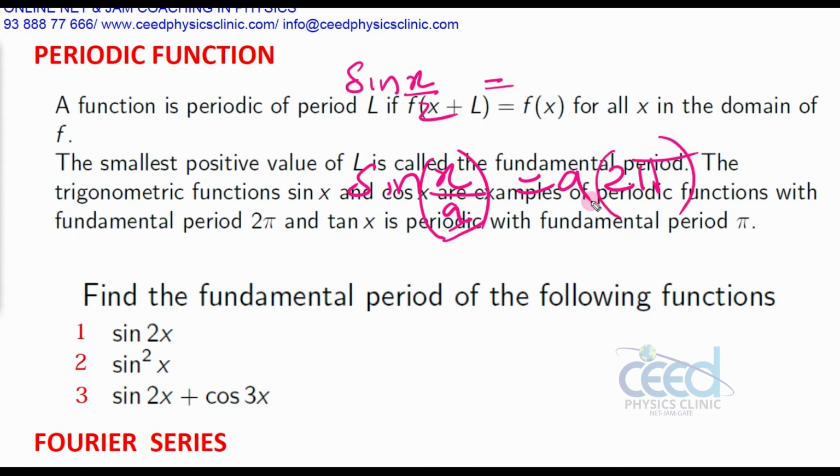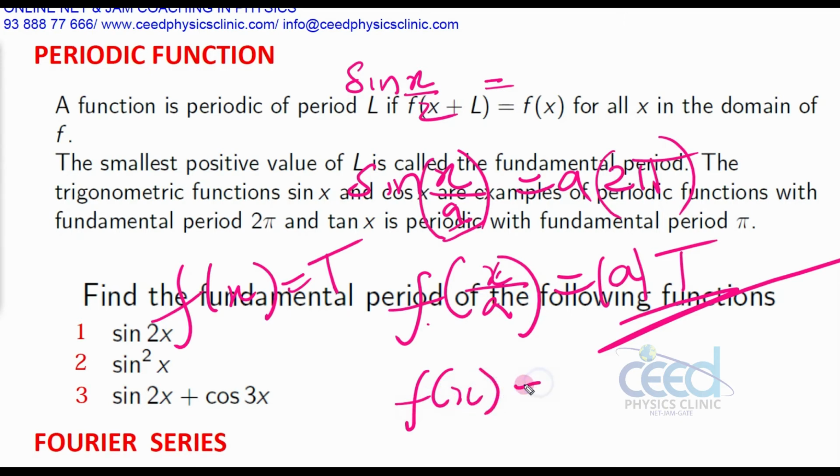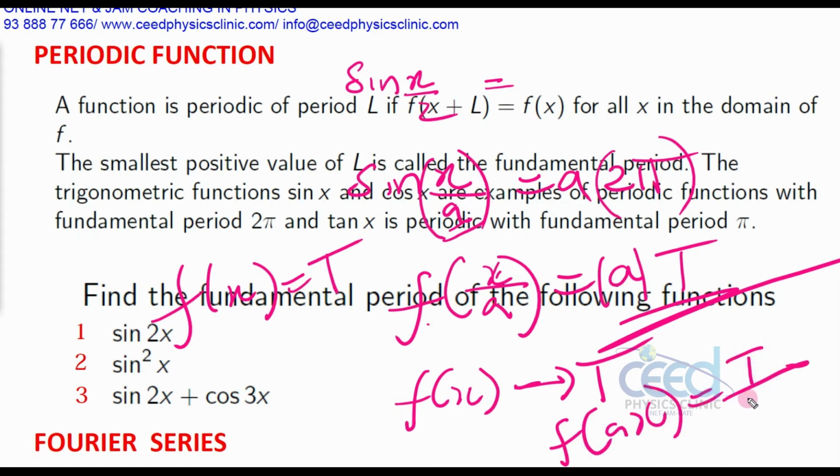Generally you can write, if you have a function f of x by a, and f of x has a time period t, then the time period of f of x by a is mod a into t. You have to multiply. Suppose you have a function f of x with time period t, then the time period of f of ax is t divided by mod a. So this is the basic rule.